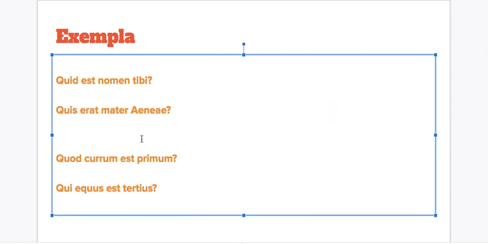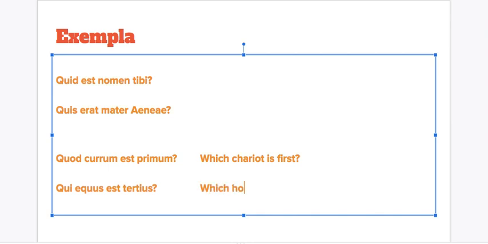Remember Venus or Aphrodite talking with Juno about Aeneas and Dido, cutting that deal. All right, now down here, quod currum est primum. This might be a little bit trickier because we haven't seen this as much. Which chariot is first? Or qui equus est tertius?